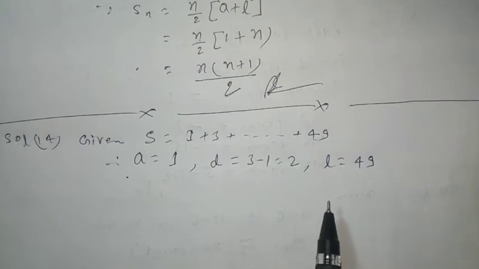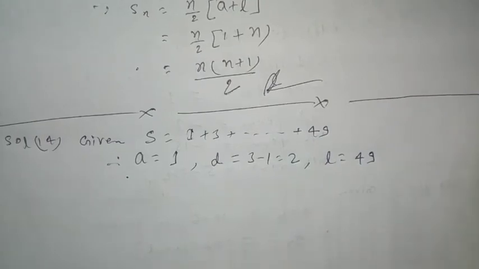So first we have to find the number of terms n.